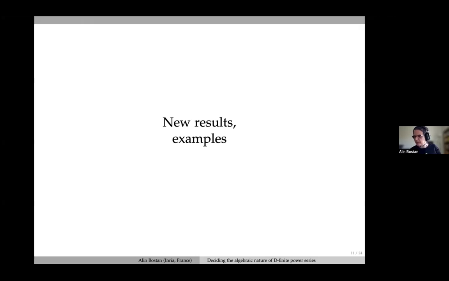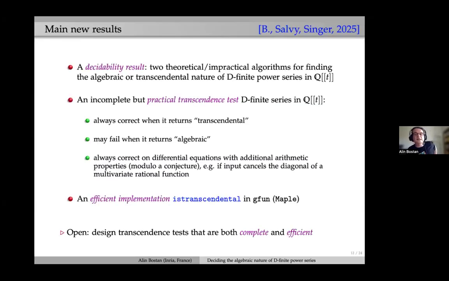Okay, so let me now come to the new results, together with some examples. Our new results, together with Bruno Salvi and Michael Singer, that will be posted very soon on the archive, probably in a few days, are the following. I picked three results. One is a decidability result.